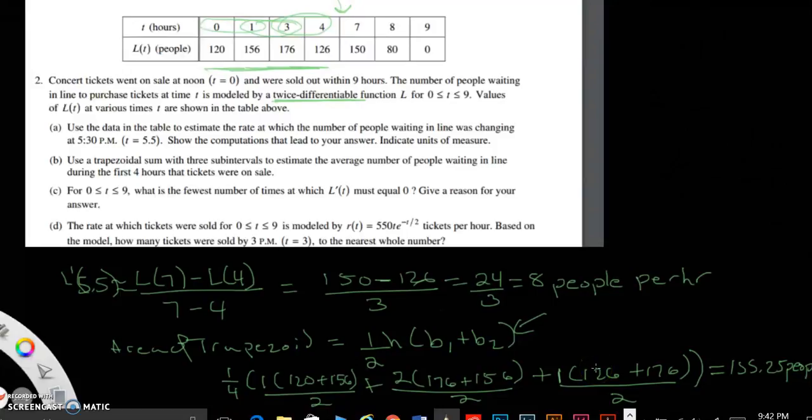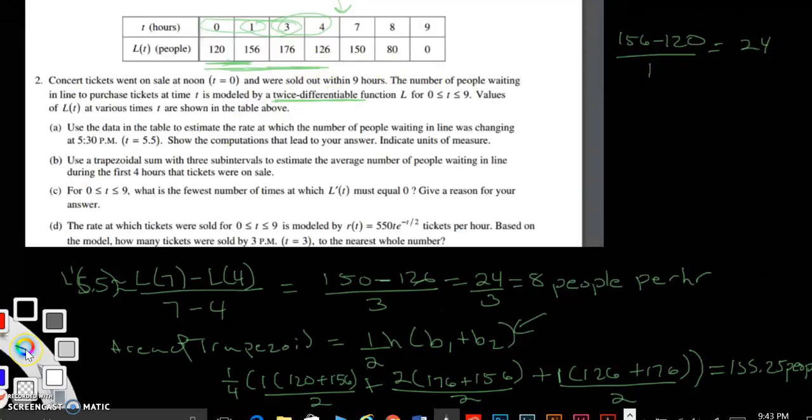Okay, part C. For 0 < t ≤ 9, what is the fewest number of times at which L prime of t must equal 0? Give a reason for your answer. So what you need to do over here is find the slope of both parts. This is where the twice differentiable part comes in. Since it's twice differentiable, MVT applies, mean value theorem. So what's the slope here? Our slope here would be 156 minus 120 over 1, which would be 24.